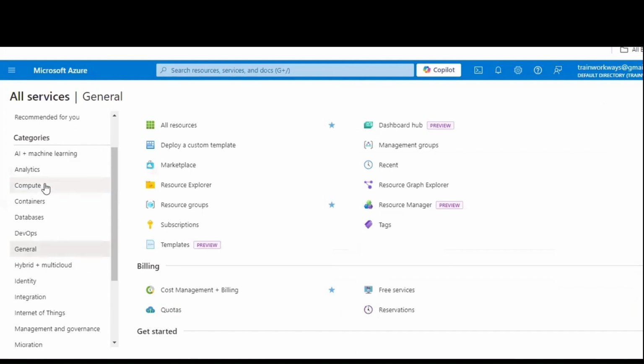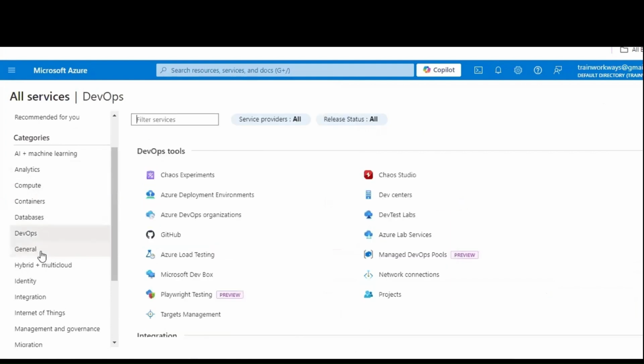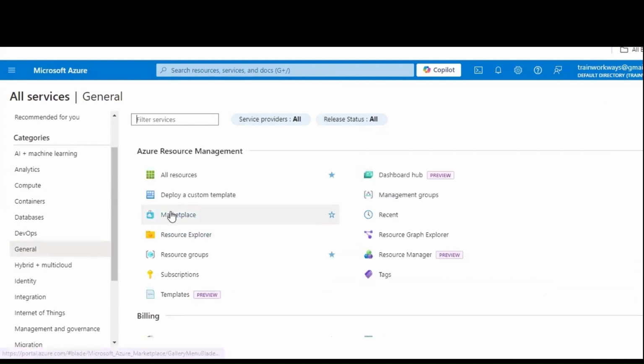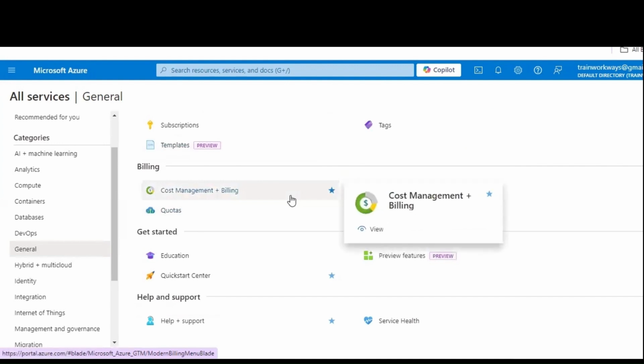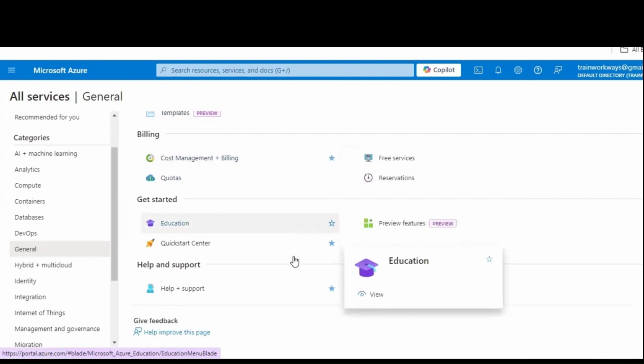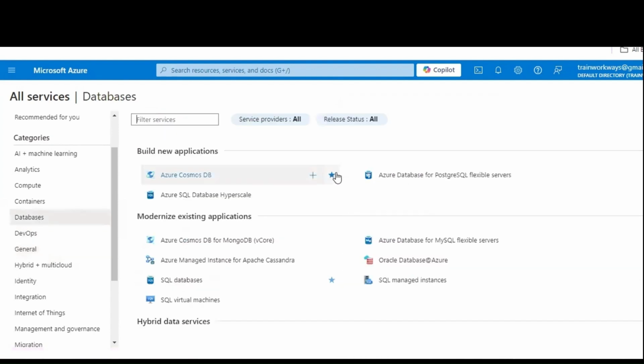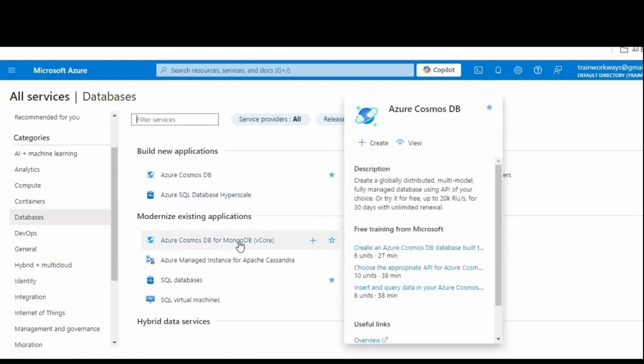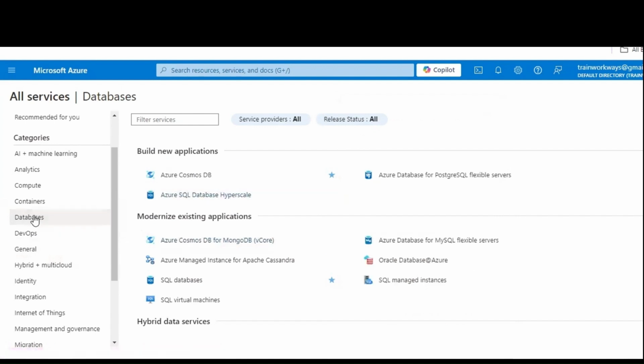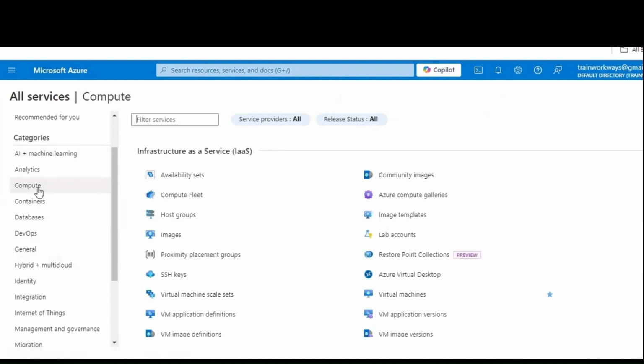So these are the services which we will talk about: compute services, DevOps services, general services. These generally cover Azure resource management, how you can create a resource group, a server, or network management, how you can secure your billing and manage proactively by checking your account resources. Similarly, speaking about connecting and working with your data and data services, you can create MongoDB, SQL DB, and many more. Like this, you will have multiple services. If you want to gain expertise in analytics and AI, you can follow these resources. We will be discussing all these services in our upcoming sessions.